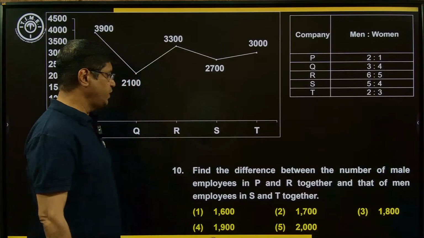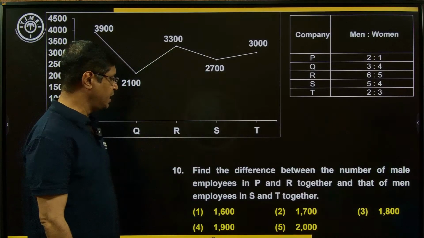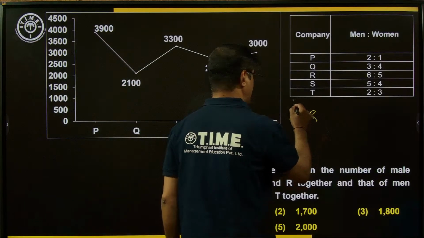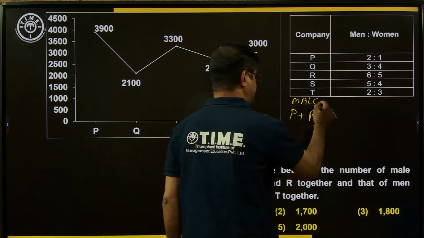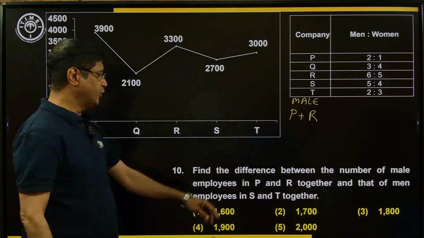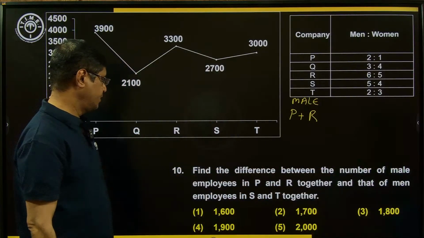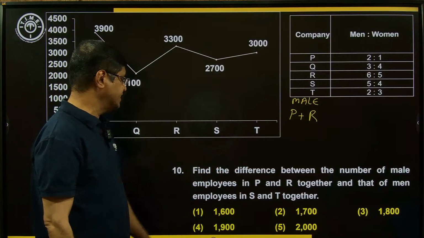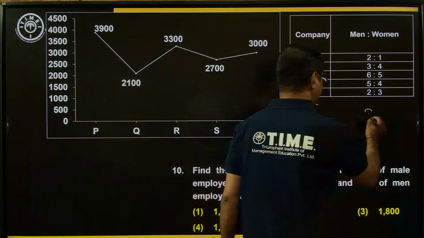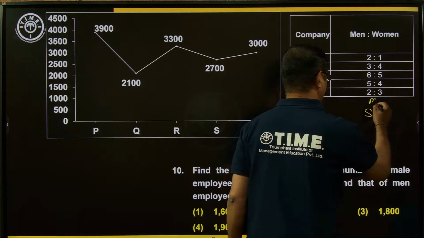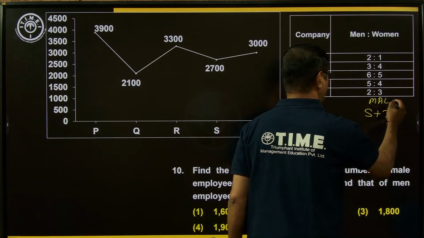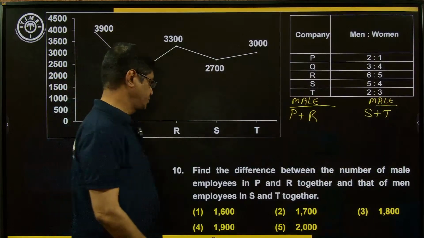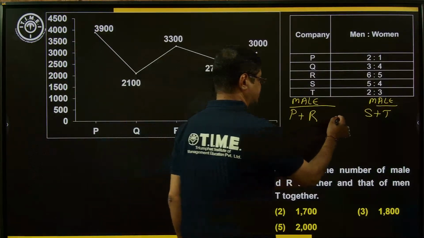Find the difference between the number of male employees in P and R together, and that of male employees in S and T together. What to find here? Male employees in P and R together, and male means male employees in S and T together. So what to find? The difference to be observed. Just find out the difference.